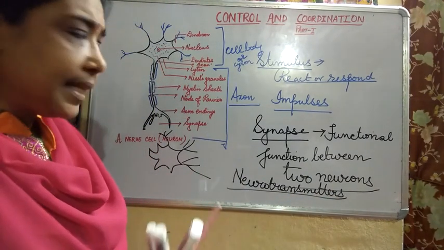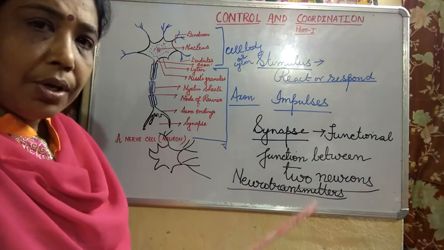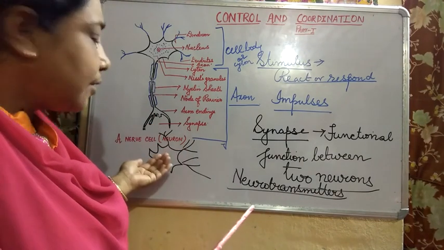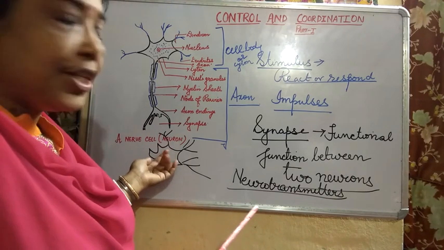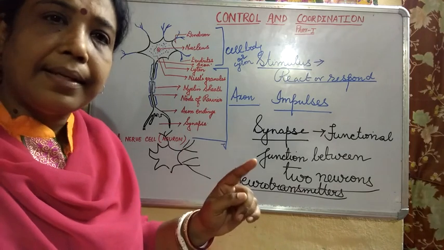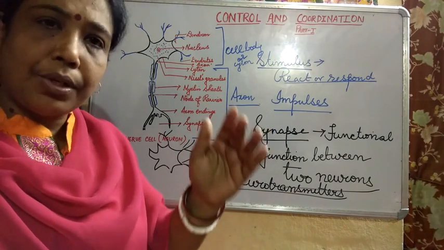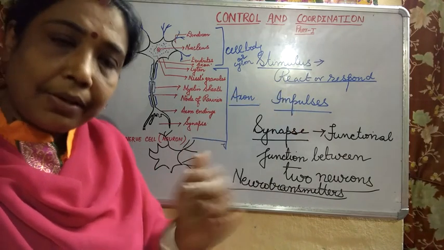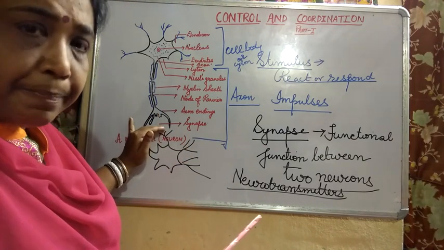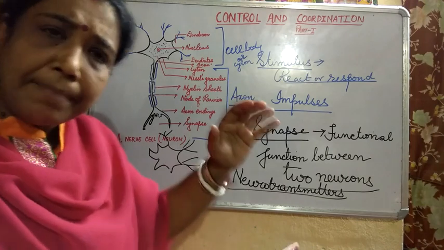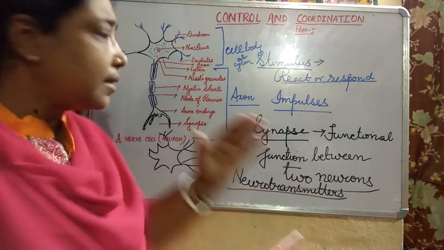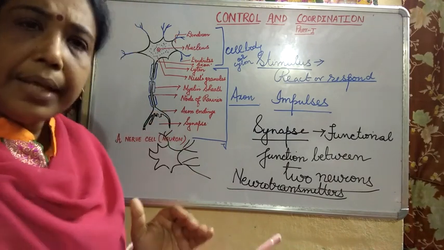It is not that when the impulse has reached this part, it will automatically reach the next part. Something must be there for the transmission of the impulse across the synapse. Children, at this place you can see there is a synapse, a gap, so something must carry that message from one neuron to another neuron.